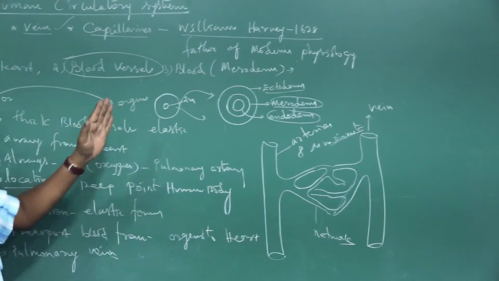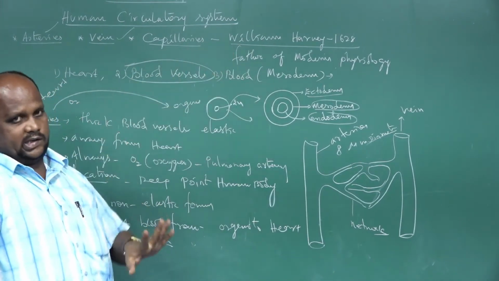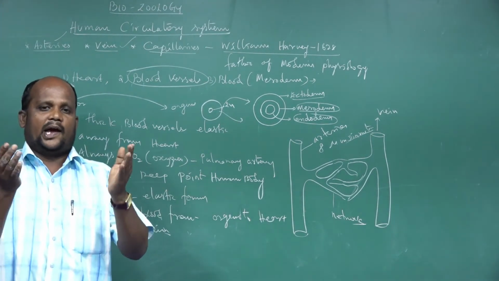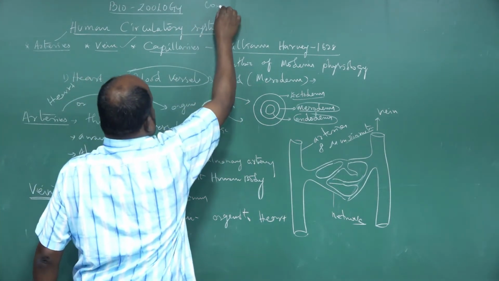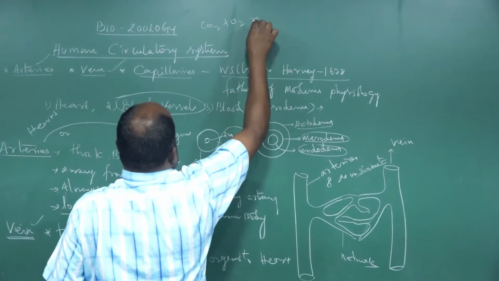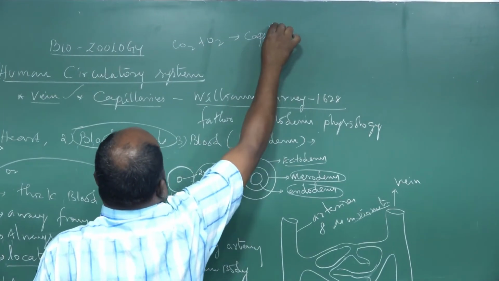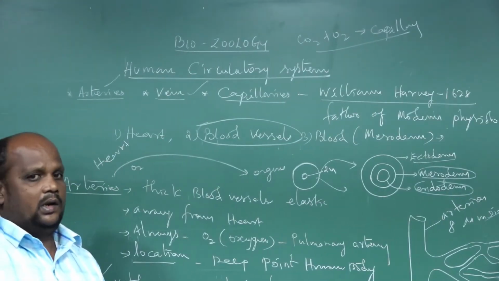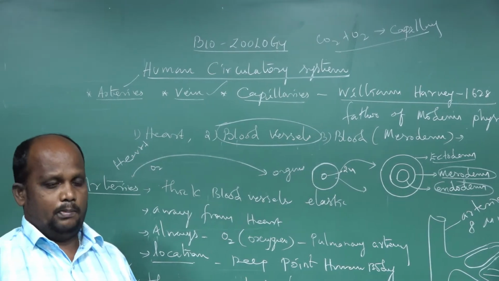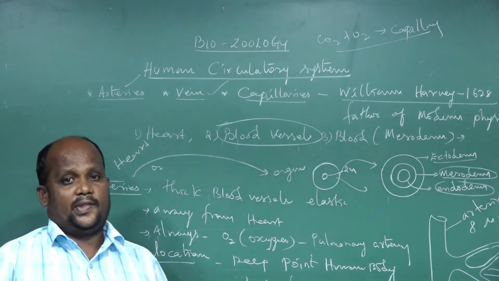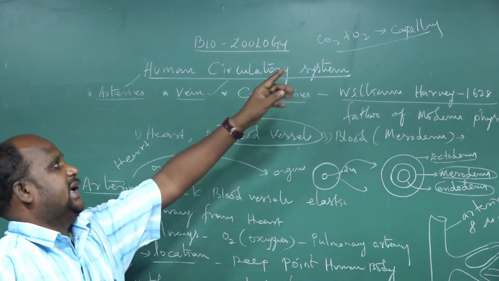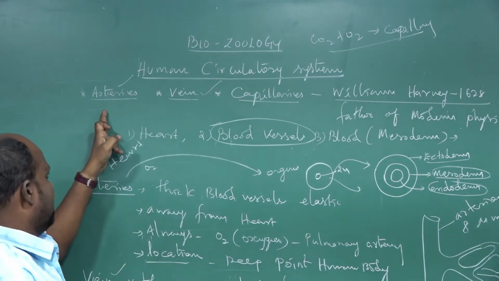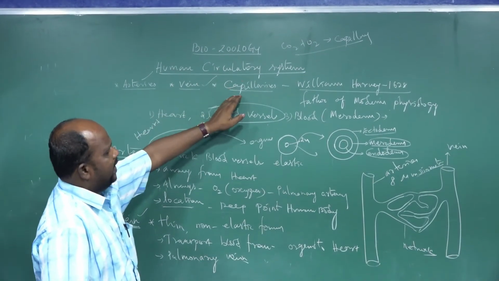Okay. So what is the role of capillary blood vessels? The capillary blood vessel is carrying both bloods. What is the meaning of both bloods? Carbon dioxide blood plus oxygen blood. Both are carried by the capillary. So the capillary maintains mixed blood circulation. It is located at deep points of the body structure, between the muscles, the skeleton and other tissues. So we have discussed three types of blood vessels. One is the artery, second is the vein, third is capillaries.